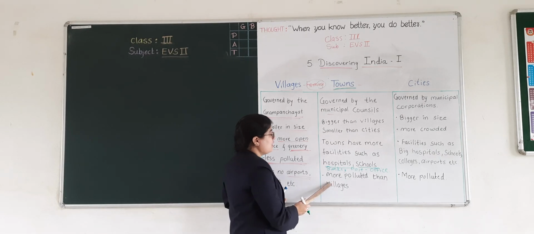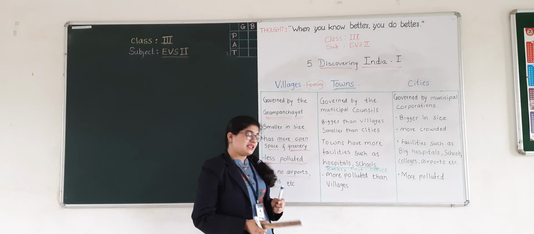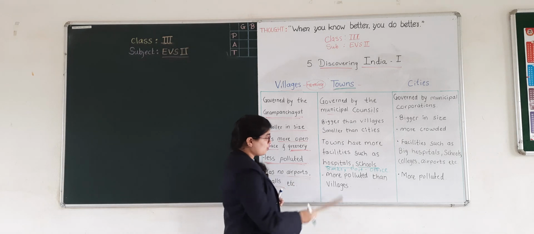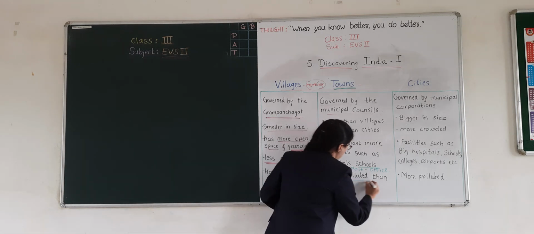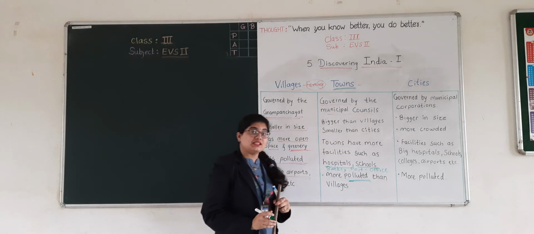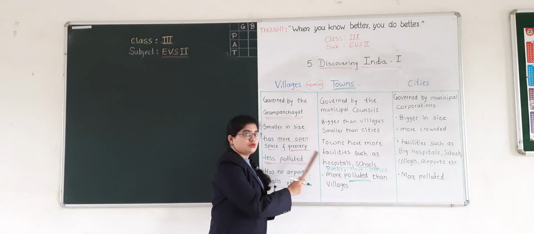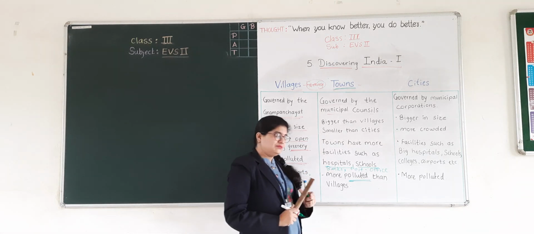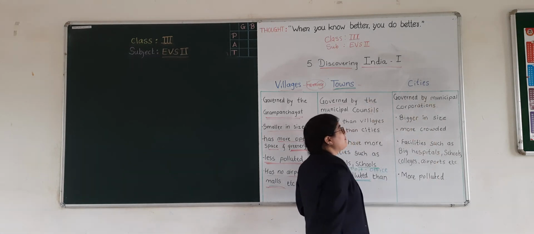We cannot see open space in the towns as they have many facilities and people go there. So these are also more polluted and we can see more crowd here in the towns as compared to villages. Alright? Good. Then the next point is cities.